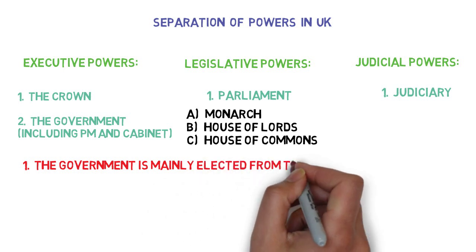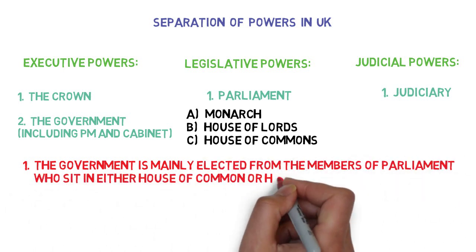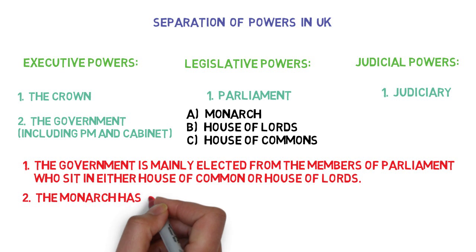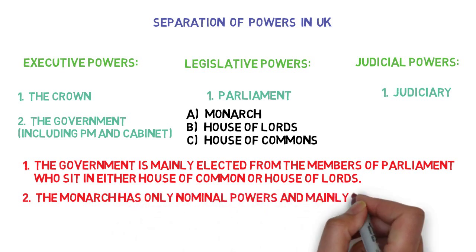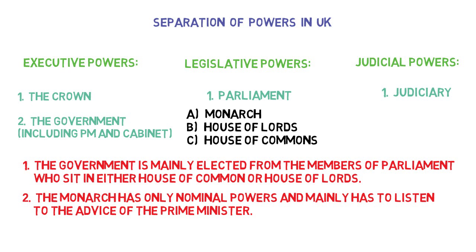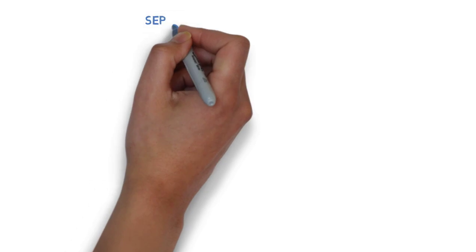Now, the government is mainly elected from the Parliament. Members of Parliament are part of the government. The government has executive powers and the Parliament has the legislative powers, so there is personal overlapping. Second, the monarch has only nominal powers and has to listen to the advice of the prime minister. The monarch is part of the legislature and the prime minister is part of the executive. So there is no separation of powers in the UK.